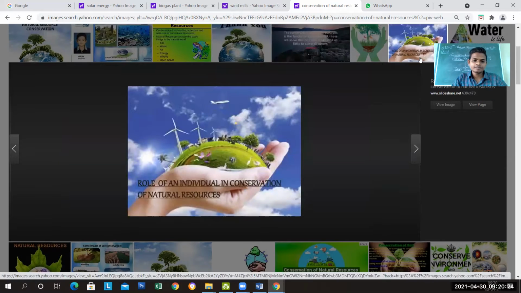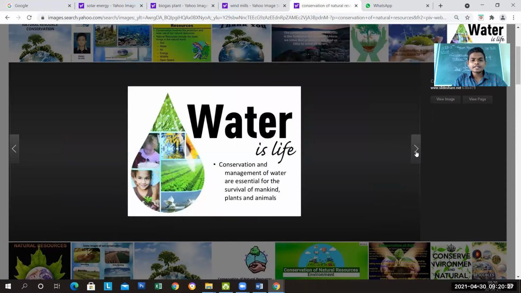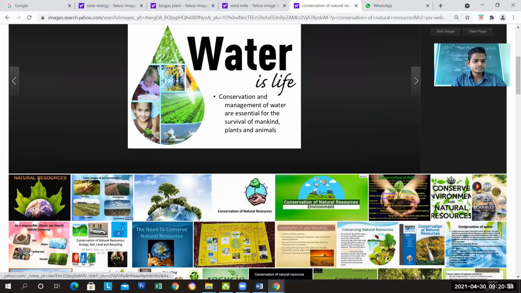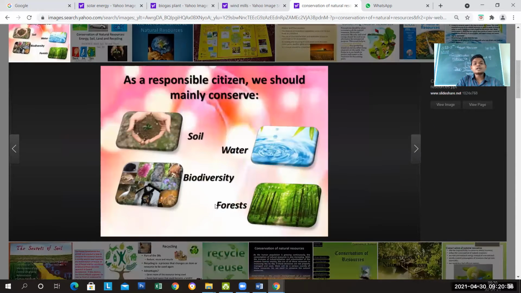There is an urgency. Water resources, soil, land, forest, everything is there. As responsible citizens, we should mainly conserve these natural resources: soil, water, biodiversity, forest. Biodiversity means where fruits, plants, vegetables, humans, insects, different birds and wildlife are all living together. It is called biodiversity. Then forest, we have to conserve all these things.